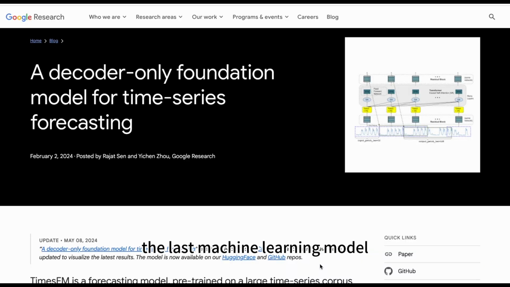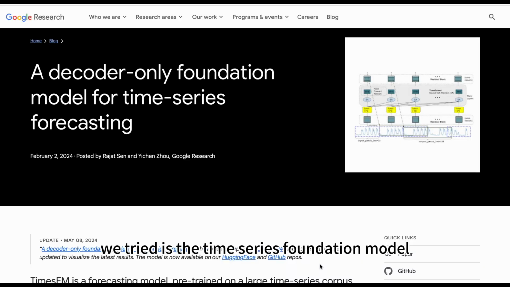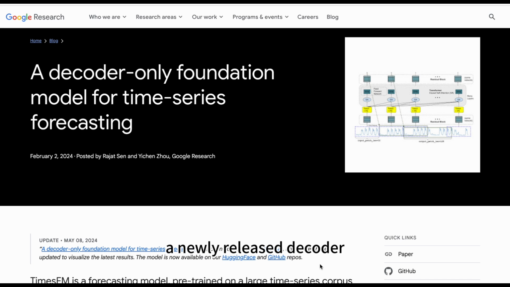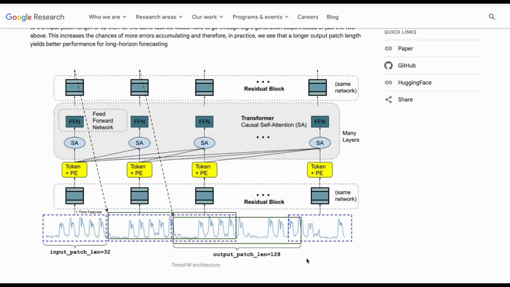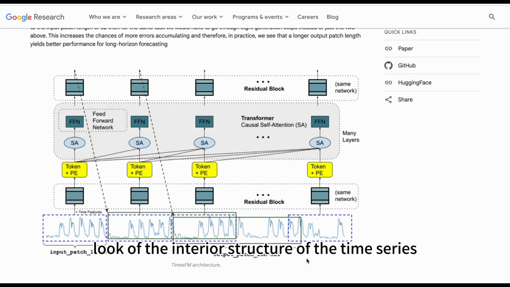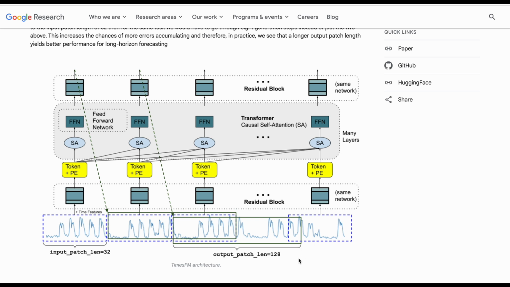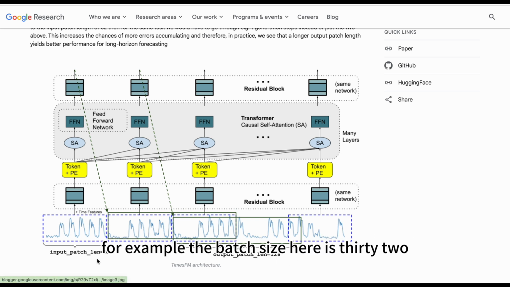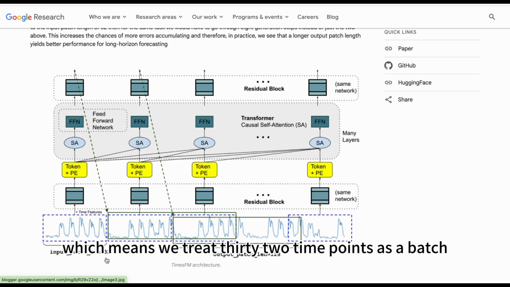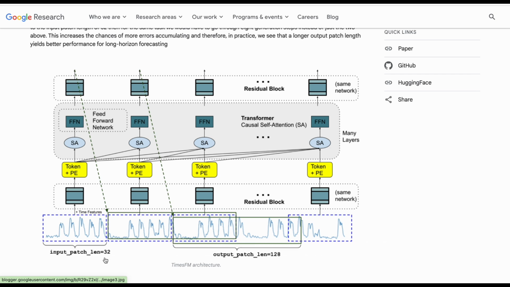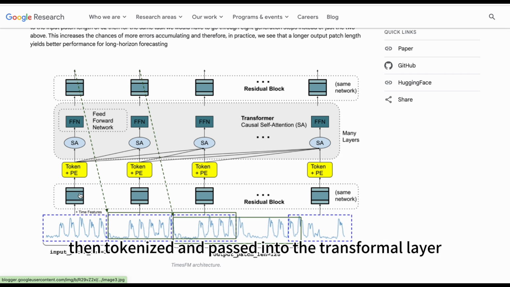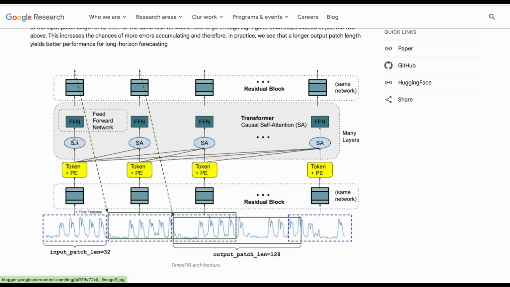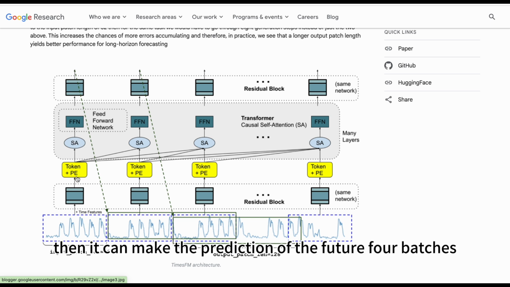The last machine learning model we tried is the time series foundation model, a newly released decoder-only model developed by Google. Let's take a close look at the interior structure of the time series foundation model. The model takes a certain amount of time points to be a batch. For example, the batch size here is 32, which means we treat 32 time points as a batch. Each batch is then tokenized and passed into the transformer layer with its positional encoding. Then it can make the prediction of the future 4 batches.